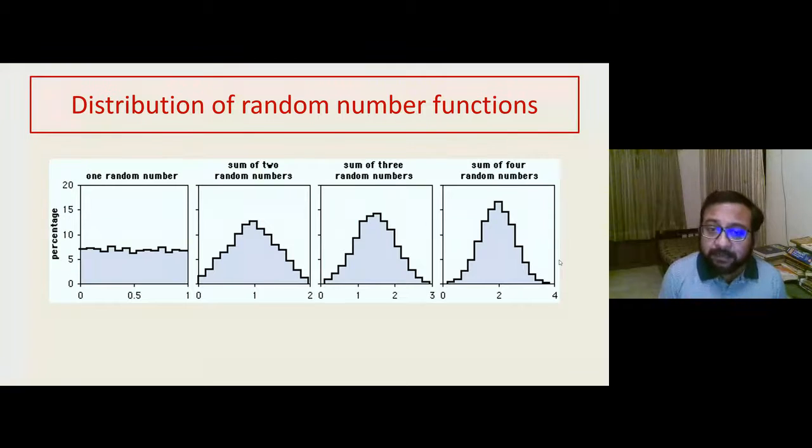So what does it mean? It means that although independent variables are randomly distributed, the sum of two or more independent variables follows a normal distribution.